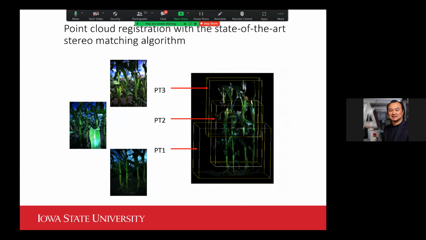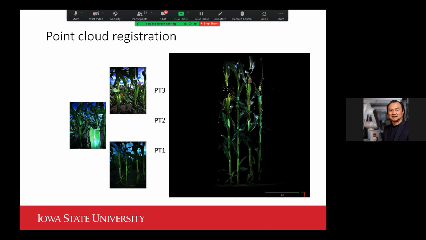We first come up with a leaf angle detection algorithm, and once the angle is detected, we back project it into the 3D point cloud, and at the end we measure the angle in 3D space. That allows us to overcome the issue of the different orientations of the leaf angle toward your imaging sensor. What you see here is the reconstructed corn plant from 3 tiers of PhenoStereo cameras.